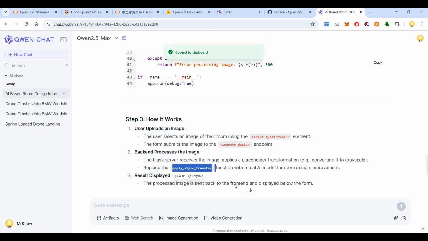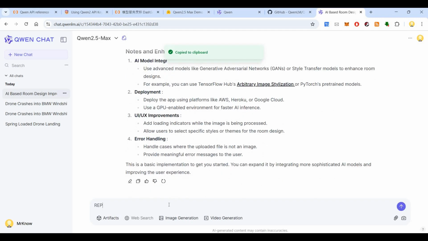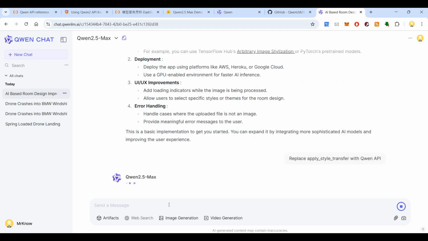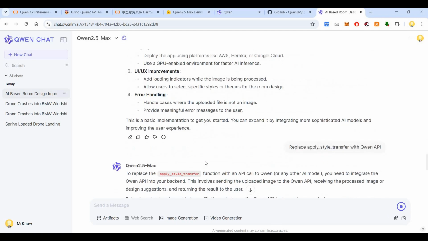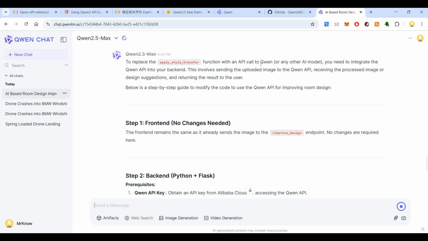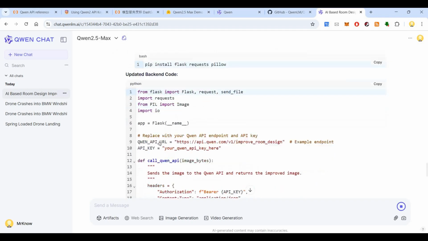So I'll say replace it with Qwen API. Okay, let's see how it will replace the placeholder transformation with the Qwen API. Okay, so I think it's doing something. To replace the placeholder function with an API call to Qwen, you need to integrate the Qwen API into the backend. So this is how it is done.